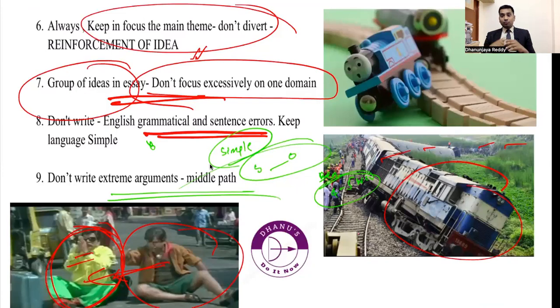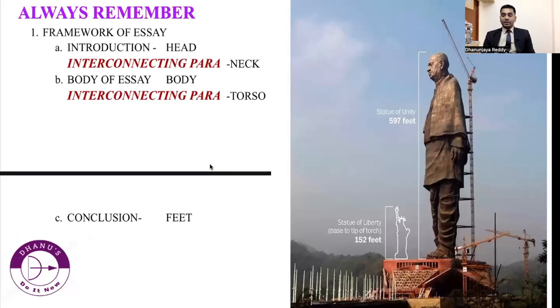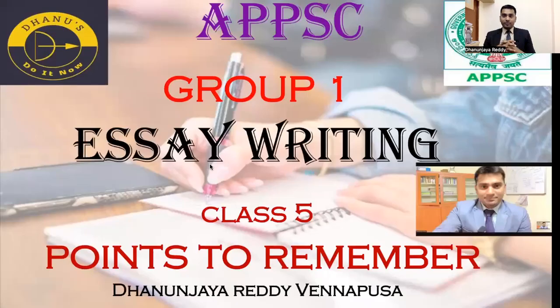Next is don't focus excessively on one domain. Next is minimize the errors. Last one is keep the middle path, don't tilt to the extreme. These are the things you have to be very careful about when writing an essay. Please note them down, and whenever you are writing an essay, think about these points and then write your answer.